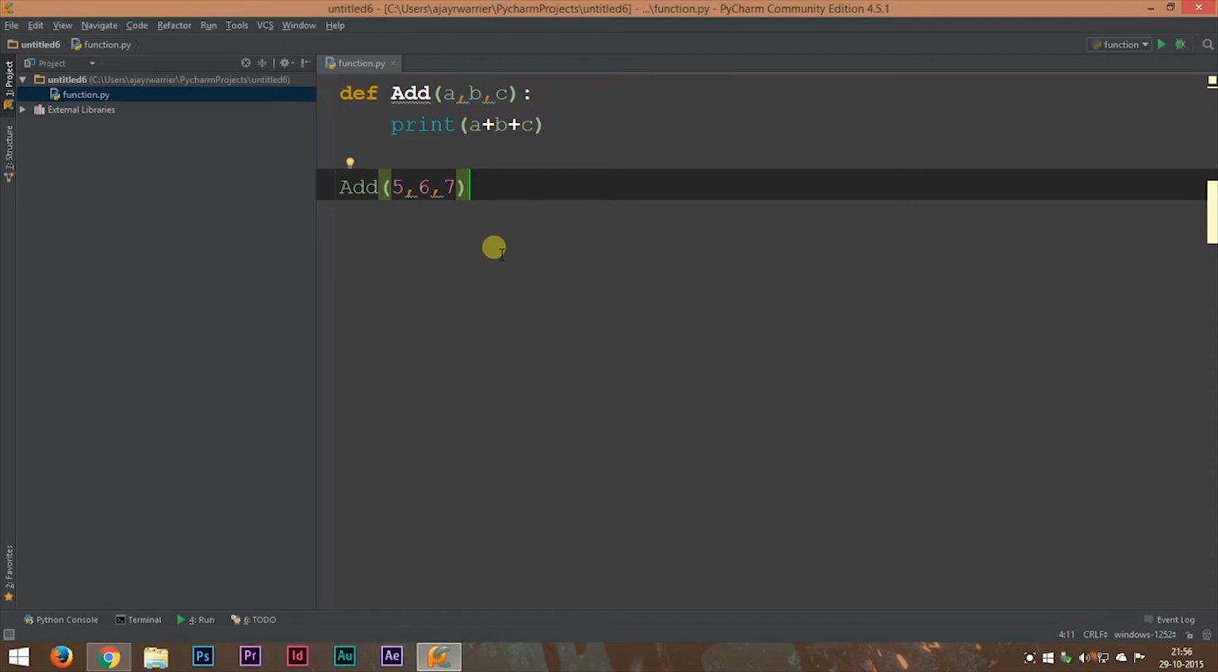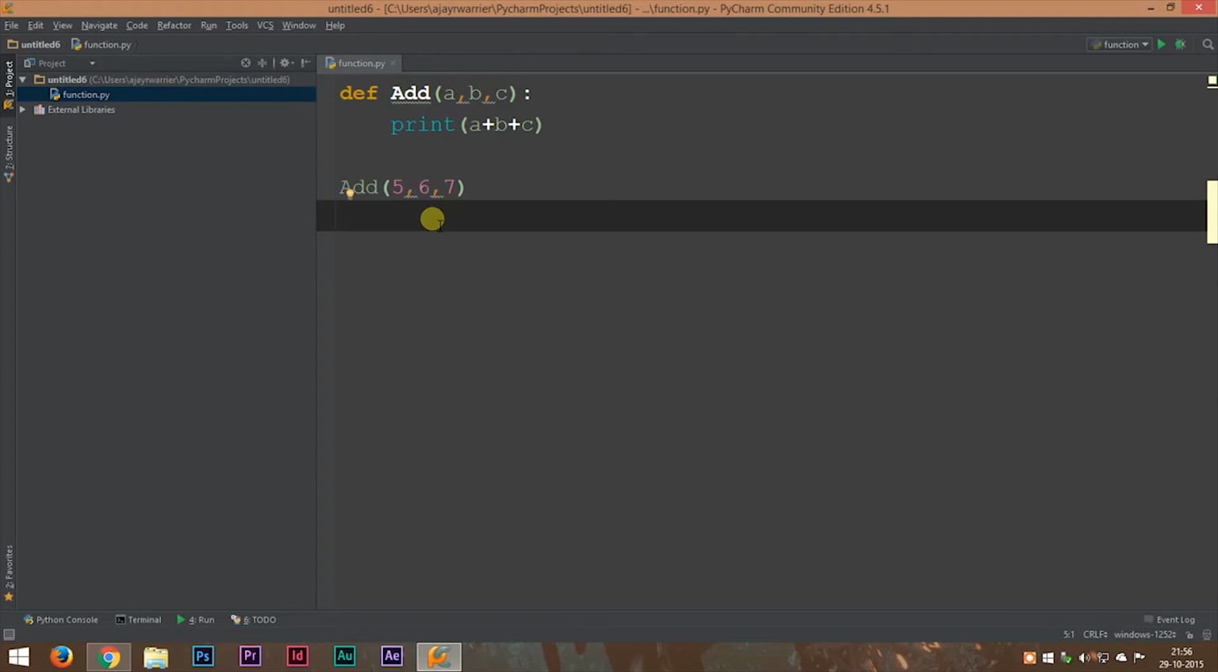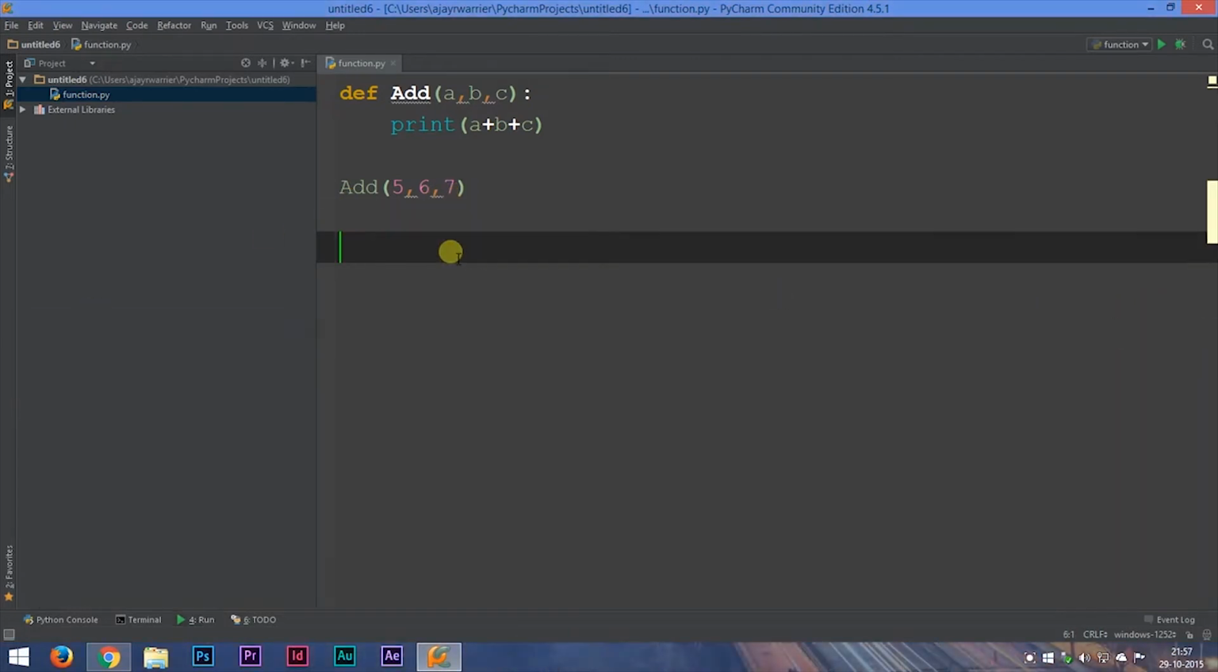That means functions make it very easy to modify the program. Now I'm explaining with a very small program here. If we move on further into this course and deal with larger programs, you'll have a clear idea why functions are very necessary. So we'll run and verify it again. And 18. 5 plus 6 plus 7, 18. So program is working fine.